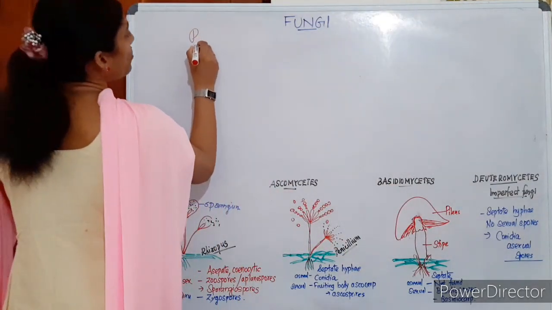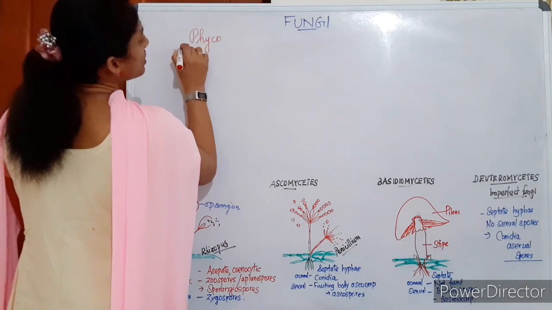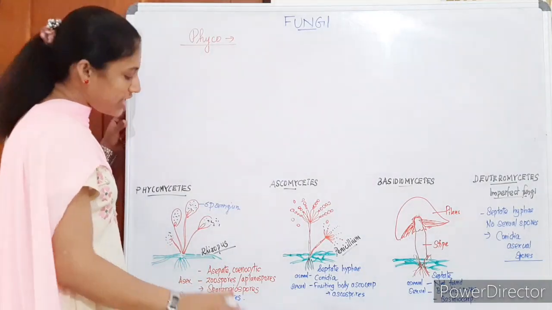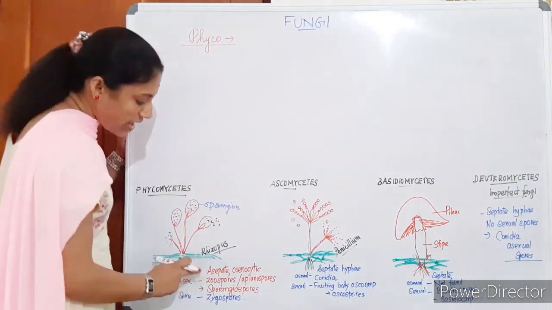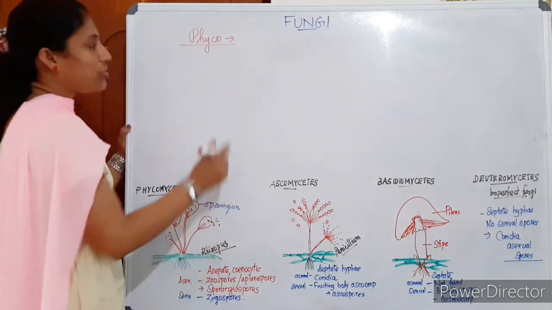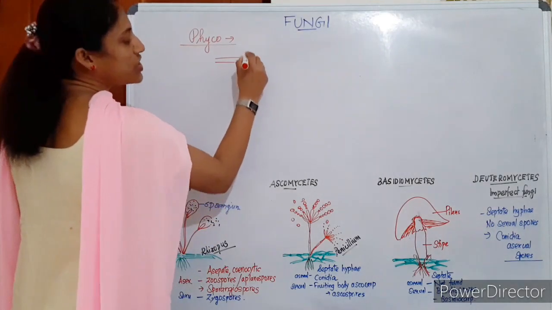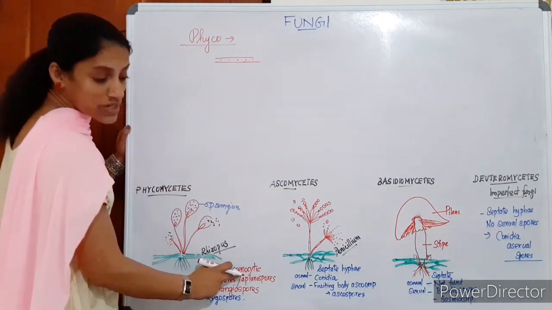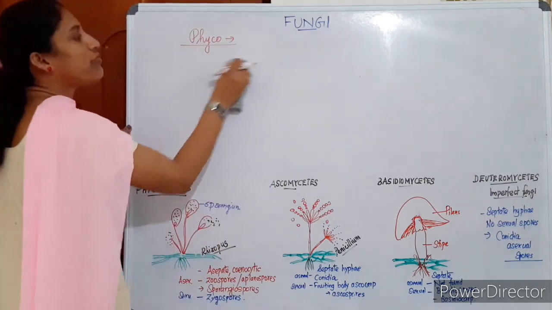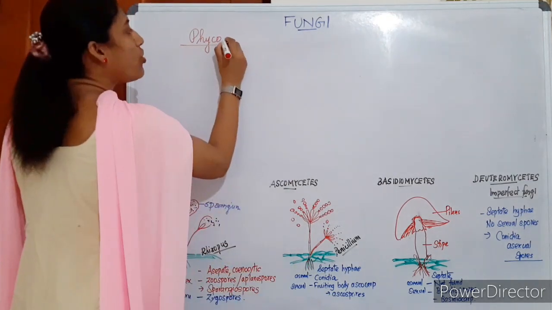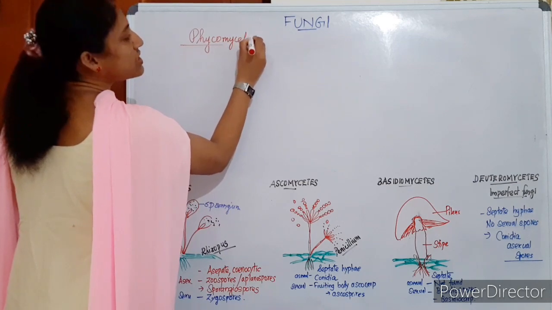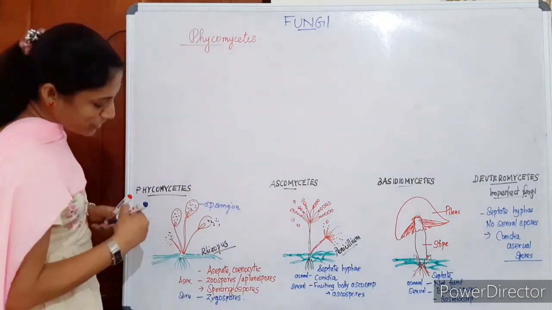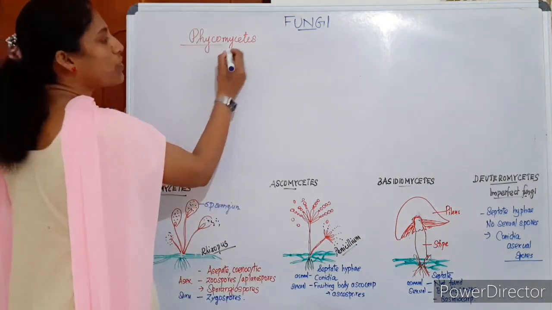About the first type, Phycomycetes, they are mostly aquatic. Phyco means algae, so we can say they have their origin from algae. Their hyphae are aseptate, not having partition walls, no septa, but cenocytic. So the Phycomycetes contain aseptate, cenocytic hyphae, and their asexual reproduction is by forming sporangiospores.